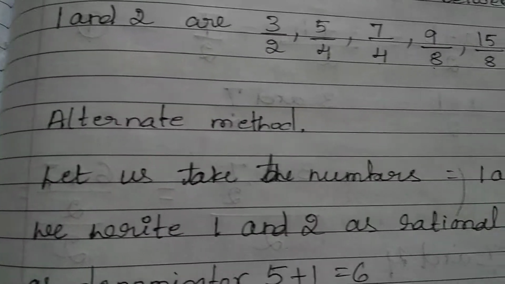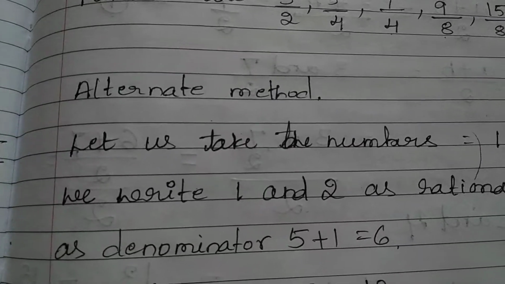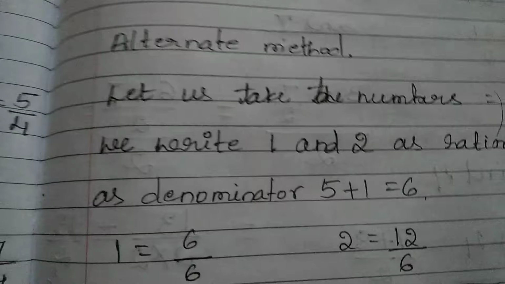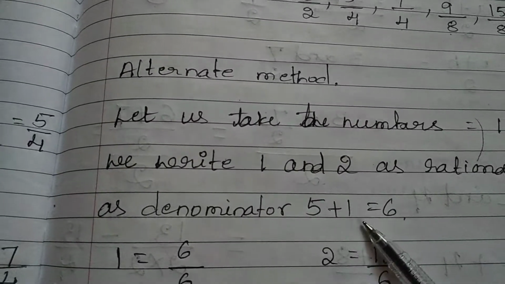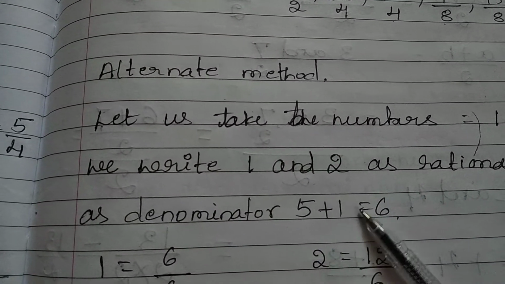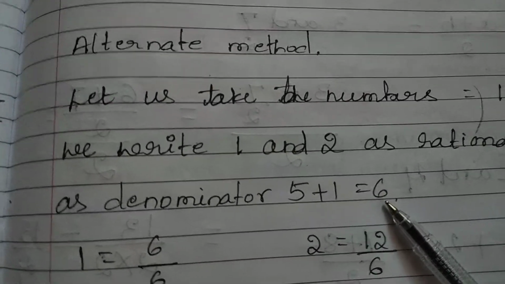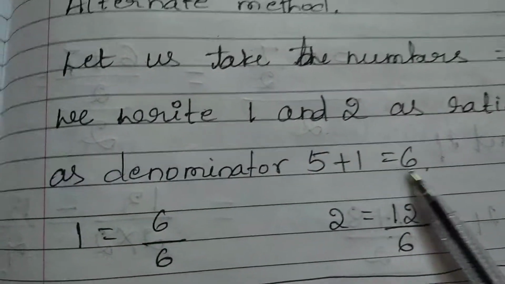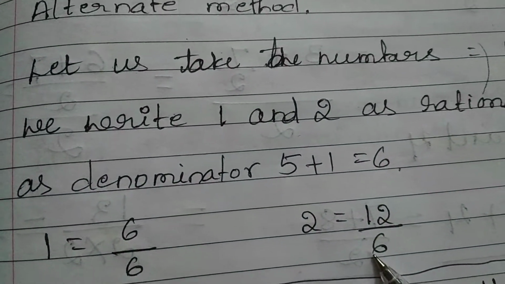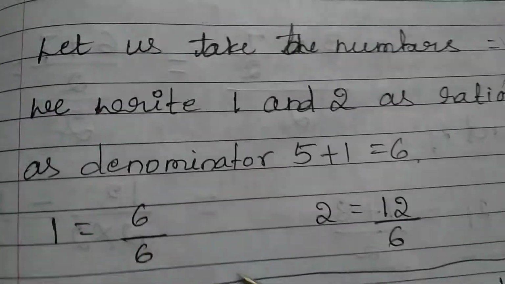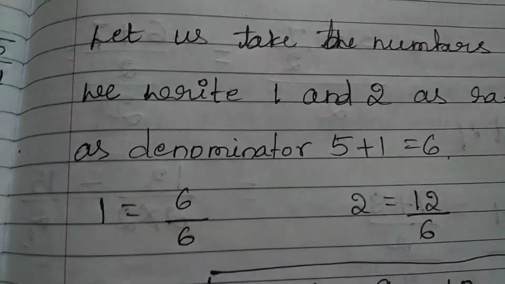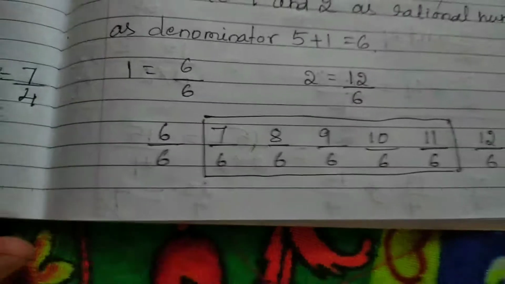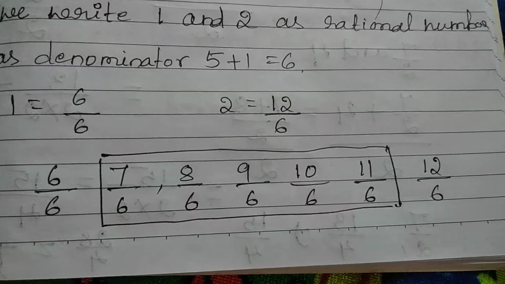So write 1 and 2 as rational numbers with denominator 6. Why are we going to write 6? Because we need to find 5 rational numbers, and 5 plus 1 is equal to 6. Denominator should be 6. Now what you have to do is multiply both numerator and denominator by 6. See, 1 can be written as 6 by 6, 2 can be written as 12 by 6, because the denominator is same.